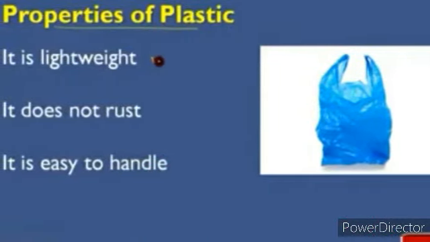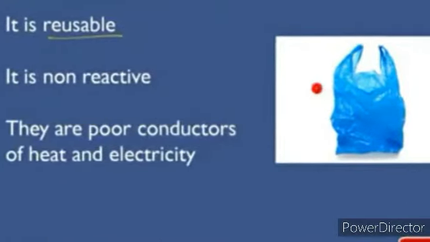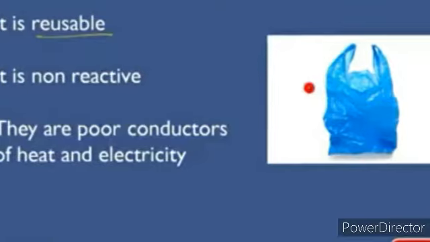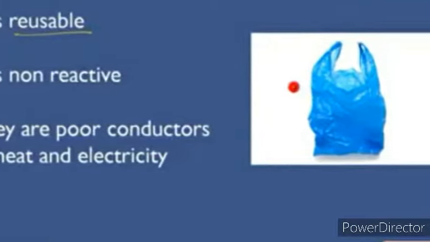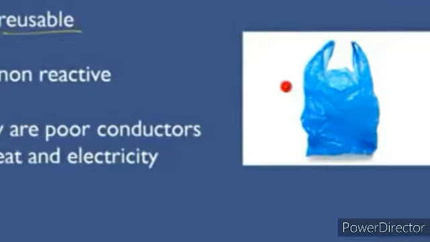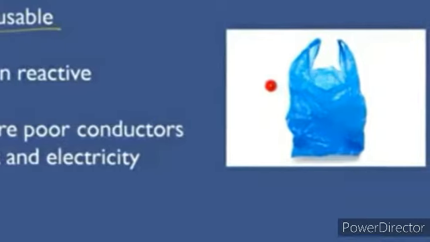Polythene is reusable. We can use it again and again. It is non-reactive, that means it does not react with things. They are poor conductors of heat and electricity, meaning they do not conduct heat or current. All these properties are shown by polythene bags also, because polythene is made up of plastics.